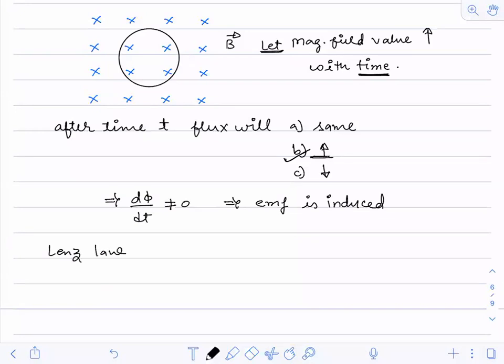Now you tell me, what is Lenz law telling us? Yes, that the EMF induced will oppose its own cause. What is the cause? Go to the cause of EMF induced. Let me see who replies to this question. What is the cause of EMF being induced? What is the root cause?